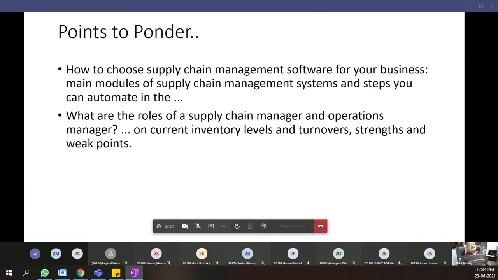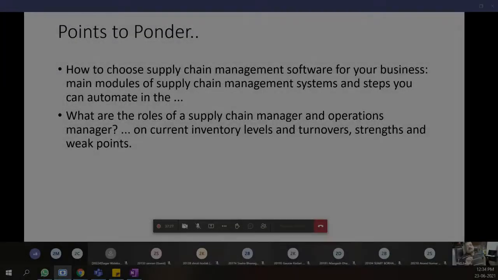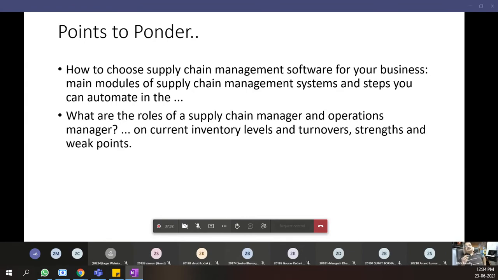Now, what are the different points that you should ponder on this? How to choose supply chain management software for your business, or main modules of supply chain management systems and steps you can automate. All these information technology softwares should basically help you in increasing the efficiency of your business, reducing cost and increasing your delivery efficiency. So what are the different roles of a supply chain manager and operations manager? On current inventory levels and turnover strengths and weak points, this you have to design your supply chain.